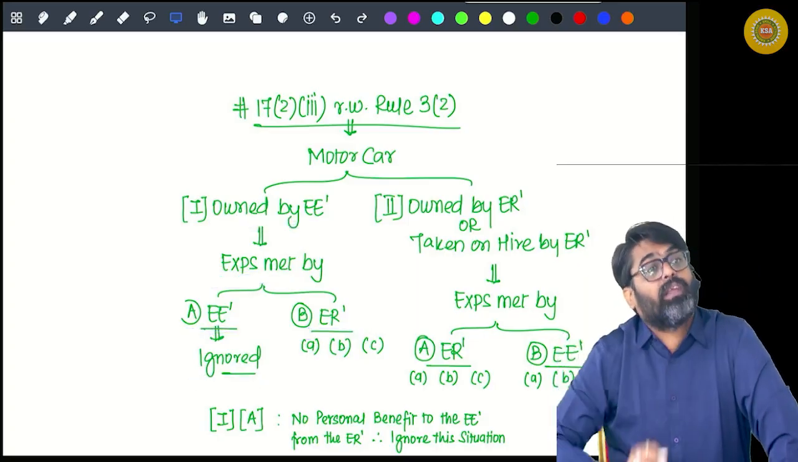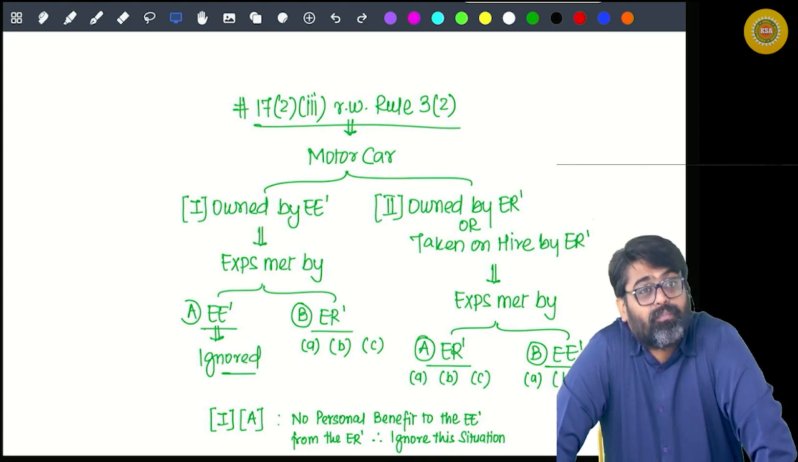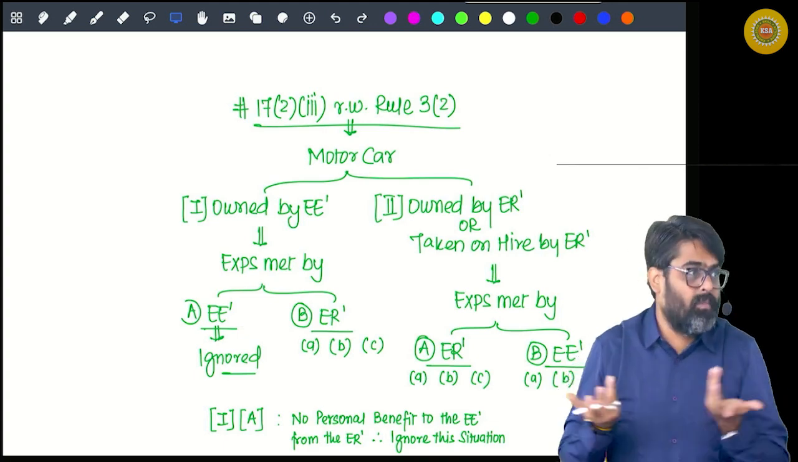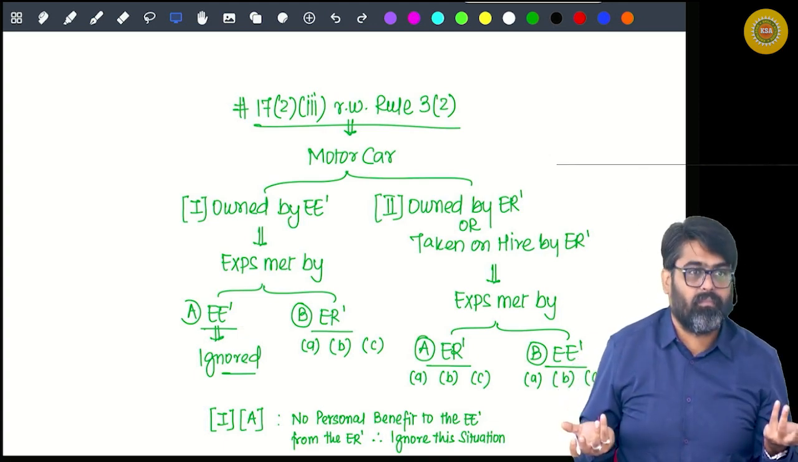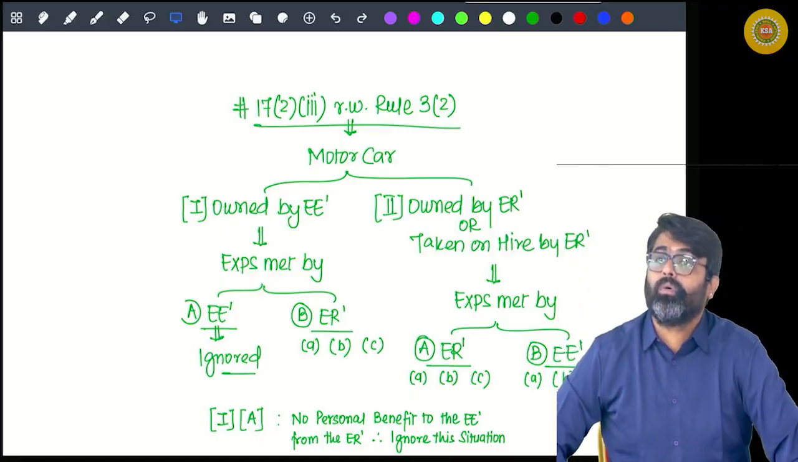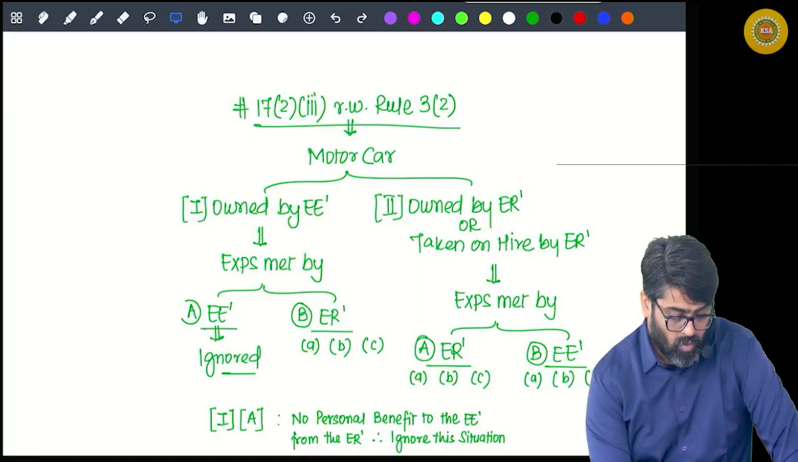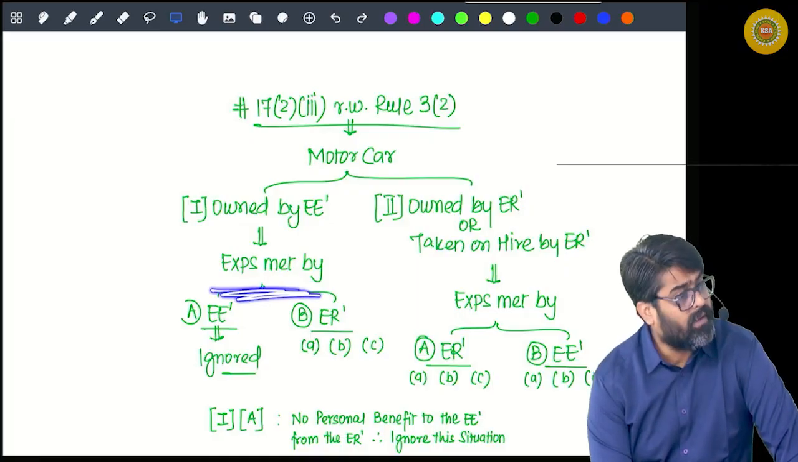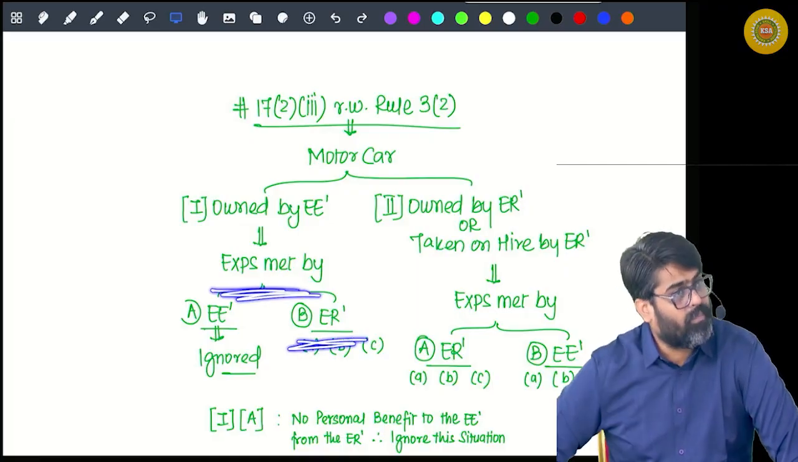Now driver's expense, what did I say? May or may not be met by the employer. What if the car is driven by you, no driver? Then only the running and maintenance expense met by the employer is your benefit.